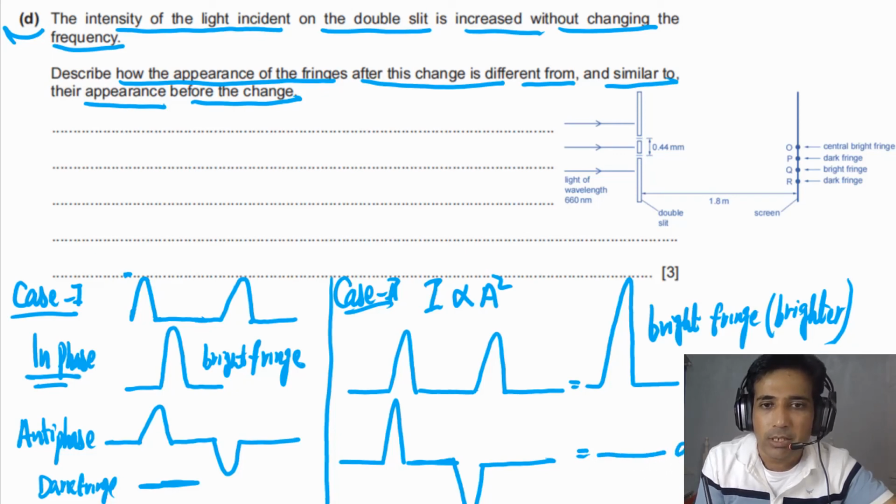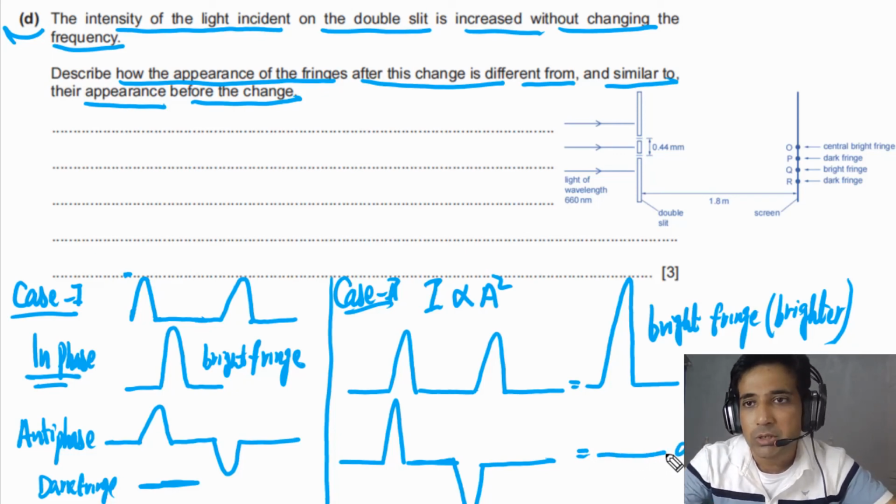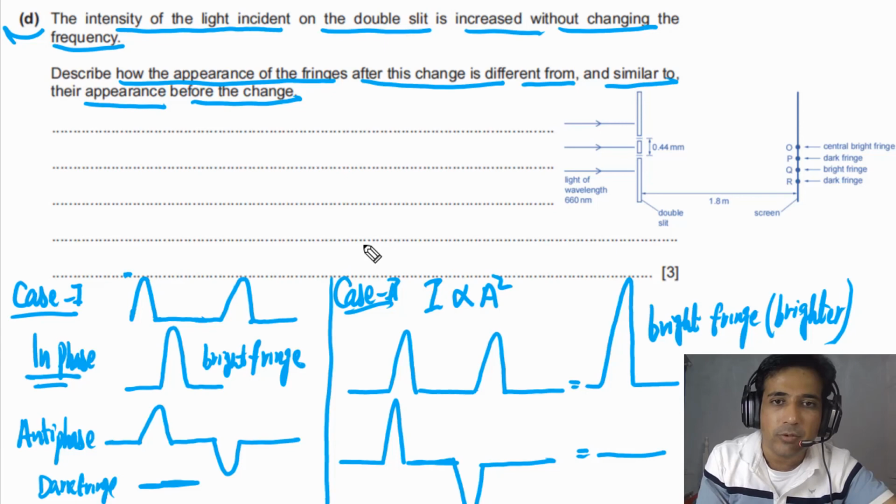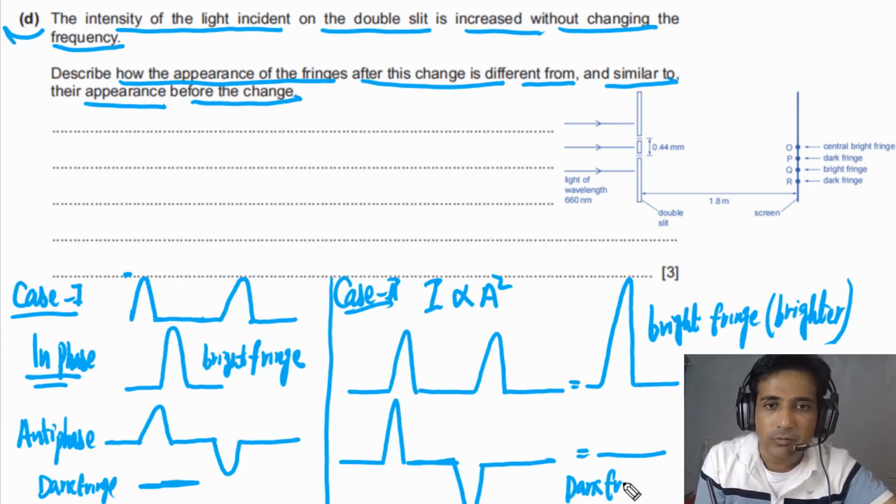So in this case, there will be no change in dark fringe, but there will be change in bright fringe. It means the bright fringes in this case will be brighter, and the dark fringes will stay the same. We will see no light. Dark fringe, no change. So we can simply say they will stay the same. There will be no change.